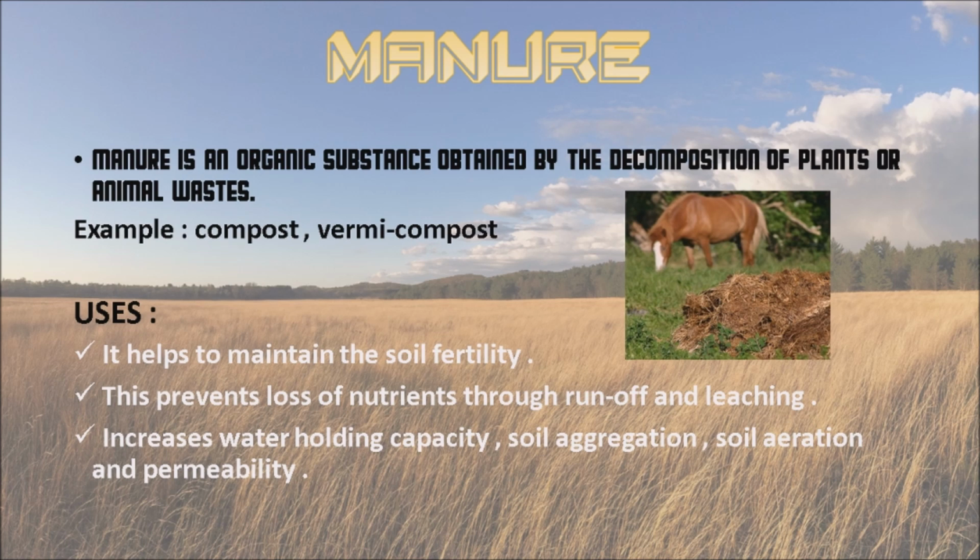Examples for manures are compost, vermicompost, etc. And uses of manure: it helps to maintain the soil fertility. It prevents the loss of nutrients through runoff and leaching. And it increases water holding capacity, soil aggregation, soil aeration and permeability.